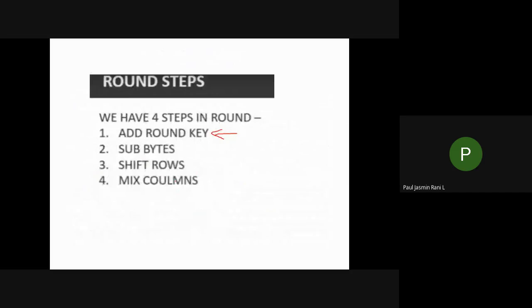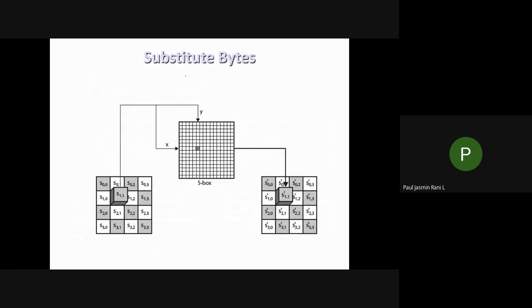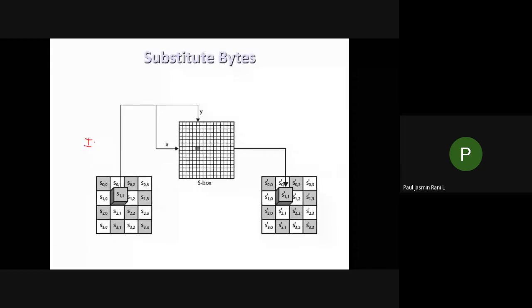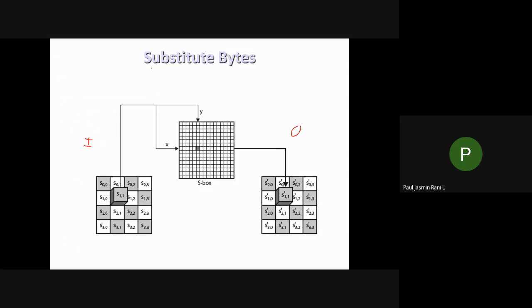So next one is sub bytes. Sub bytes, we call it substitute bytes. Let us consider this is the input. What you are going to do is, you'll be having an S-box. S-box is nothing but a table. From that you have to see the rows and columns, find out the corresponding value, and generate the output. So this is the input and this is the output. This is the outline block diagram of your substitution bytes.